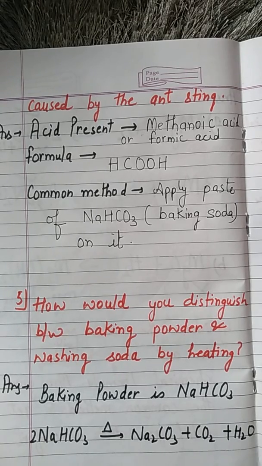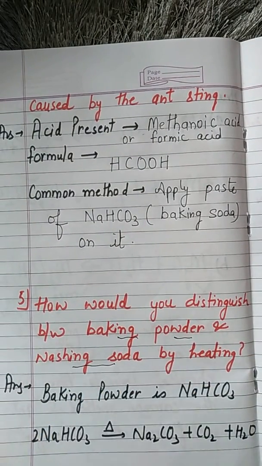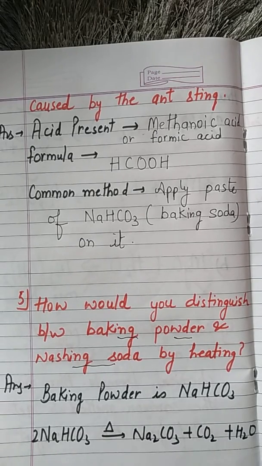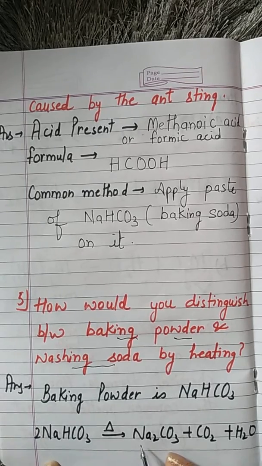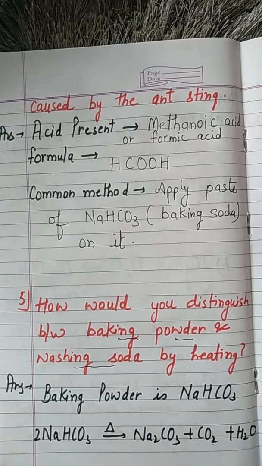Then question number 5. How can we distinguish between baking powder and washing soda? By heating. And when we provide heat, how can we make a difference between them? See, baking soda is NaHCO3. When we heat it, it gives Na2CO3 plus CO2 and H2O. And one more thing, don't get confused here.